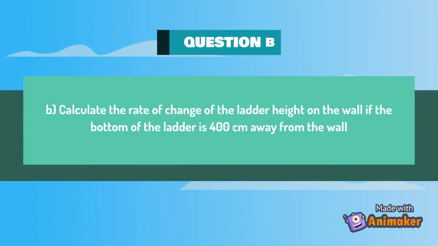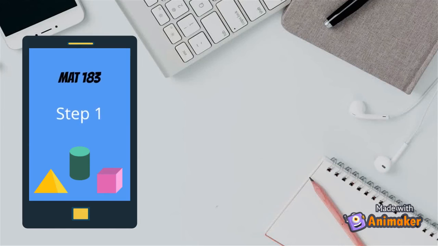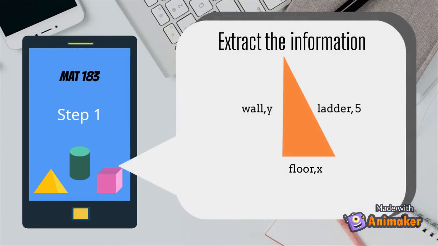For question B, we have to calculate the rate of change of the ladder height on the wall if the bottom of the ladder is 400 cm away from the wall. Step 1. Firstly, list down all the information given from the problem statement. You can use the same information given in the first question, which is the rate of change when the ladder is being pushed towards the wall at the rate of negative 0.4 meter per second. Then the question gave us the distance of the ladder to the wall, which is 400 cm.